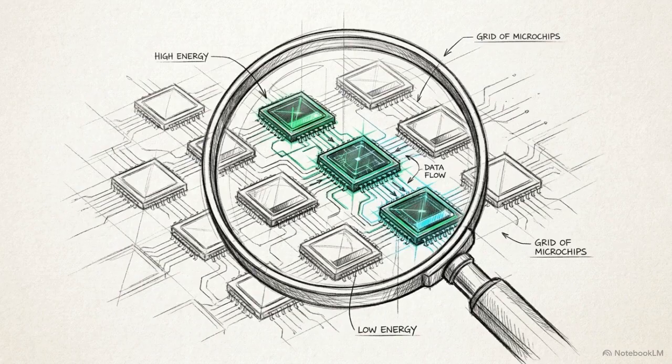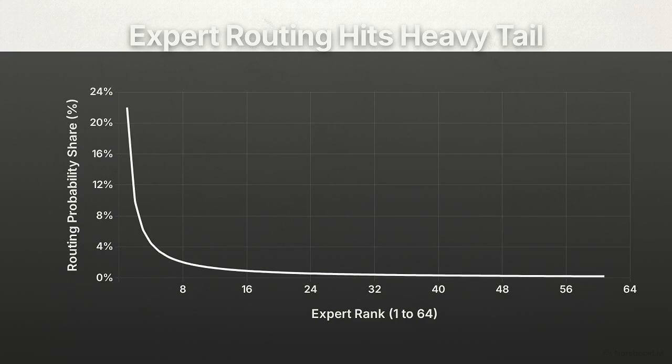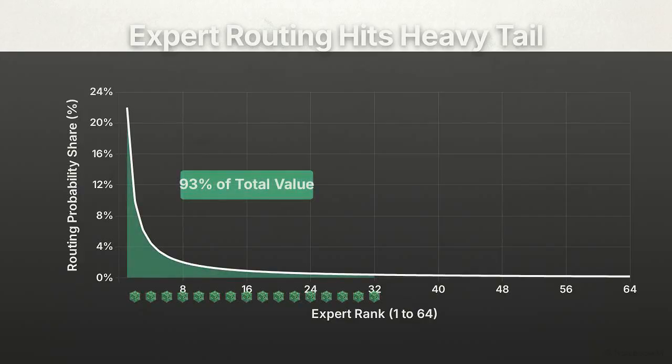The solution requires looking past the total volume of activated experts and examining their specific activation probabilities. This chart plots expert rank against probability share for a 63-token tree. Expert routing follows a heavy-tailed distribution. Just 32 experts capture an overwhelming 93% of routing probability. The remaining 32 form a long tail, capturing a mere 7%.